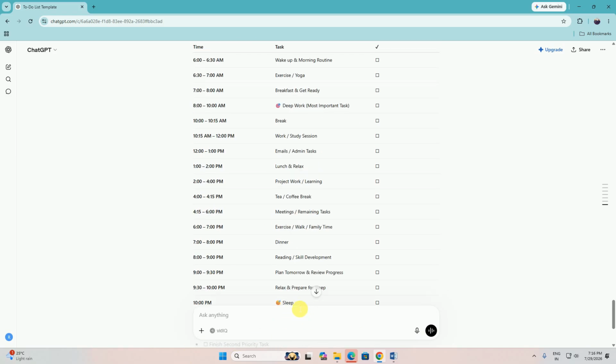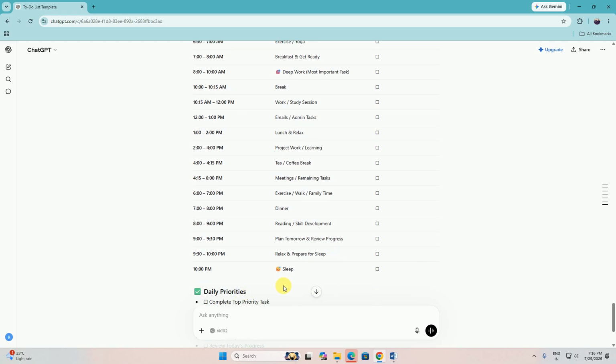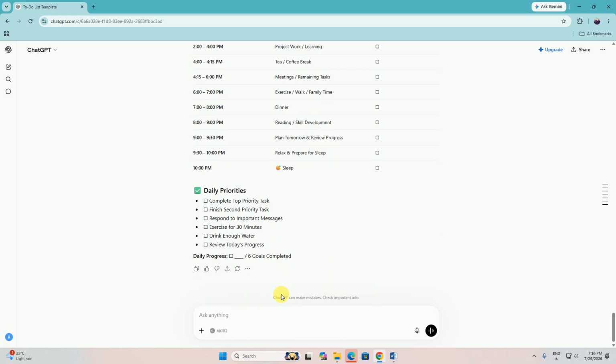This way you can schedule: 6 to 7 exercise, walk, family time; 7 to 8 dinner; 8 to 9 reading and skills development; 9 to 9:30 plan tomorrow and review progress; 9:30 to 10 relax and prepare for sleep; and 10 p.m. sleep.